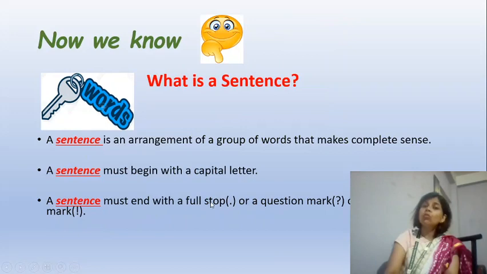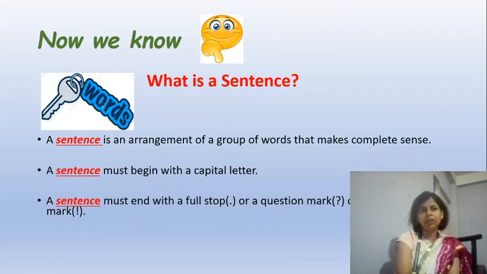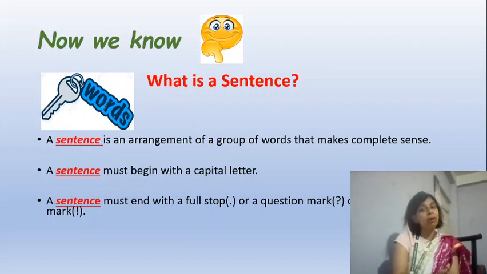Now, what do we get to know from this, children? We get to know about sentences. And the first important thing which we need to know about sentences is, number one, it is an arrangement of a group of words that make complete sense.